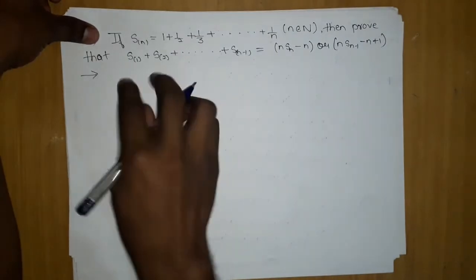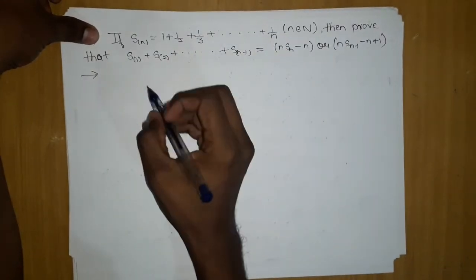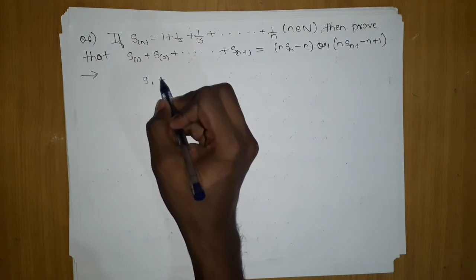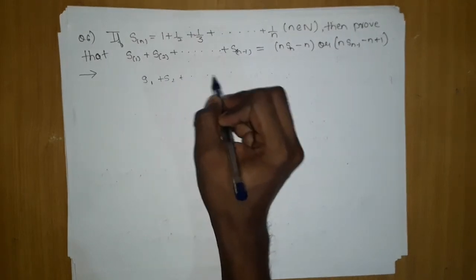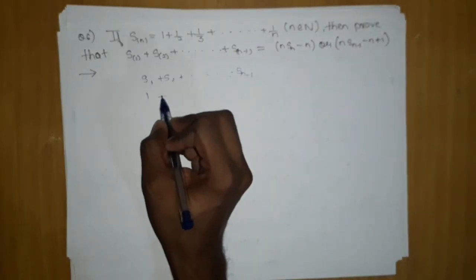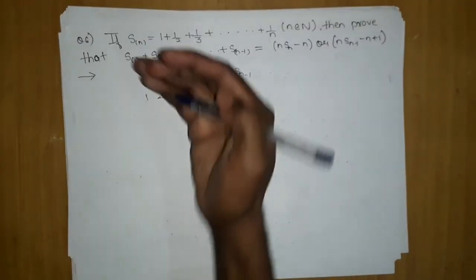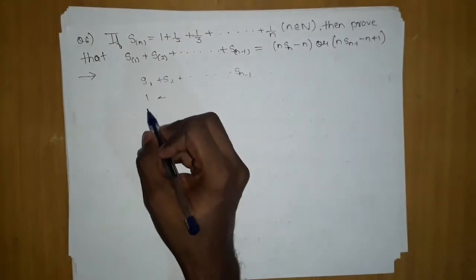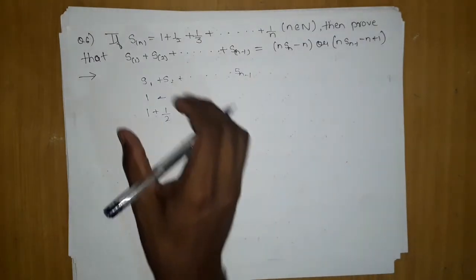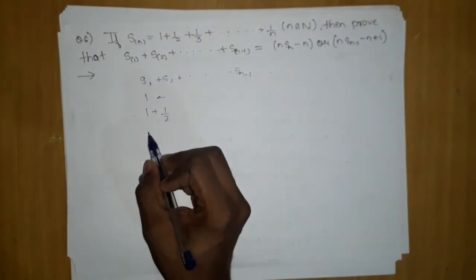Now one thing which is very clear is that we want S1, S2, S3. If I do this, S1 is this, then plus S2 and so on. If I write this till Sn minus 1, observe this. This will be 1. If I add them vertically, writing S2 here, 1 plus, because you have to observe, such things come by observation. You can solve this question by observation. If you observe, and then the third, S3.